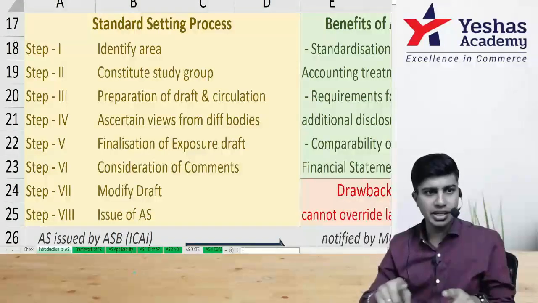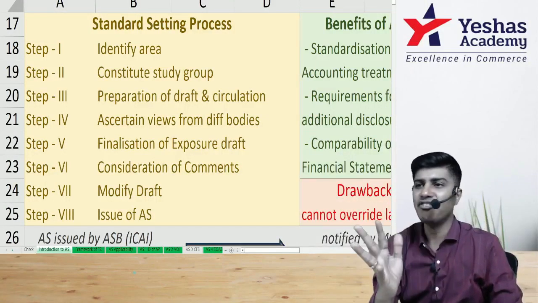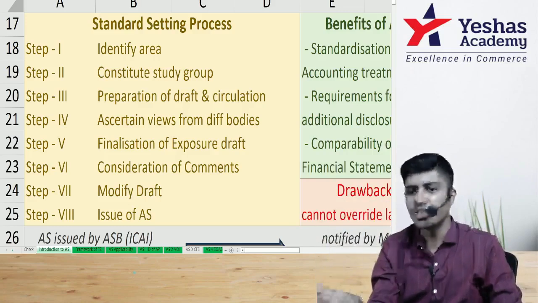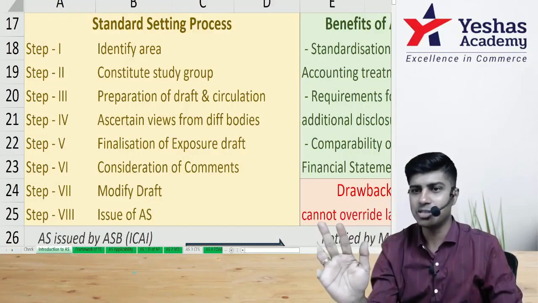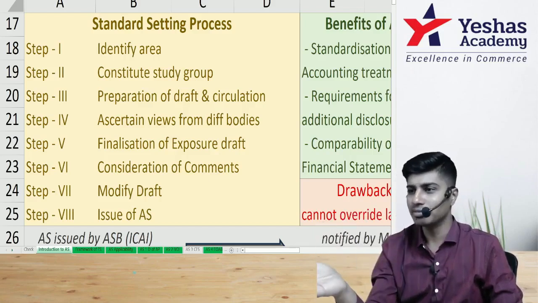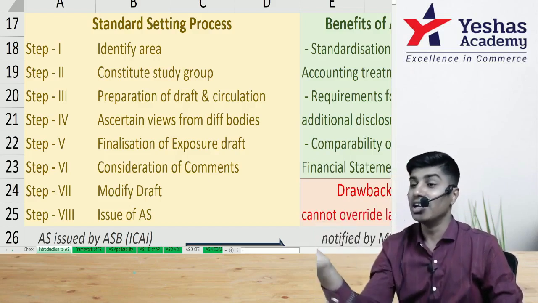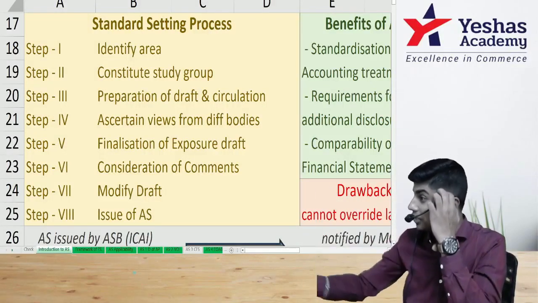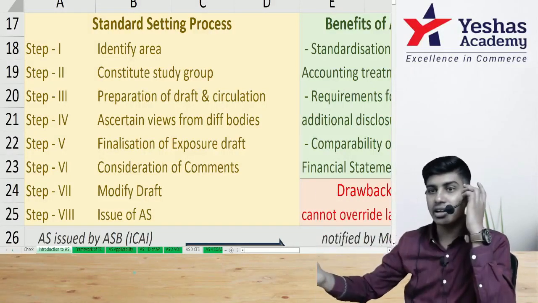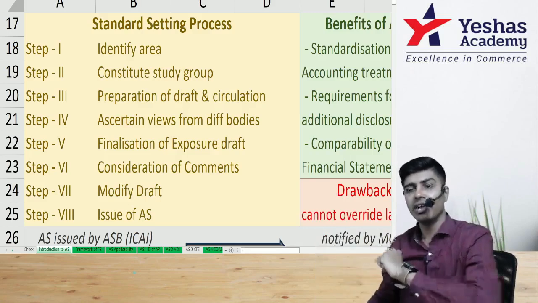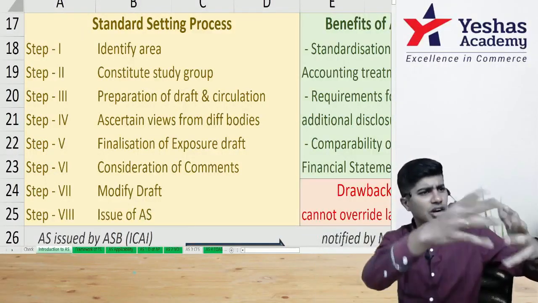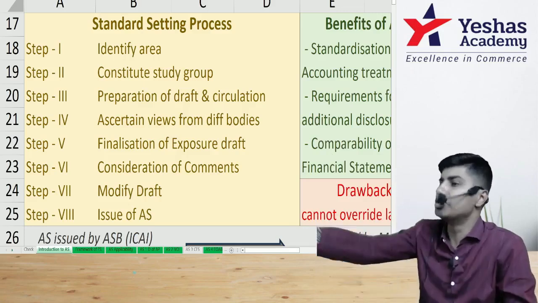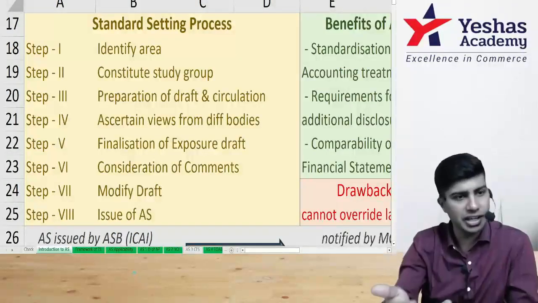Once they give that solution, it is a draft. It is not final. Draft means whatever was in my mind I have written; if something has to be changed, we will change. Once the draft is made, it will be given to different bodies, like ICAI, SEBI, regulatory committees, CII, the Competition Commission of India, and a lot of these bodies. They will all see it and give their suggestions, saying please change this, let's make it this way.